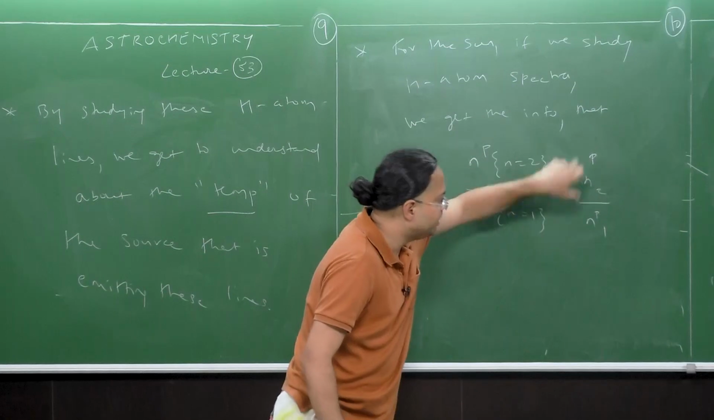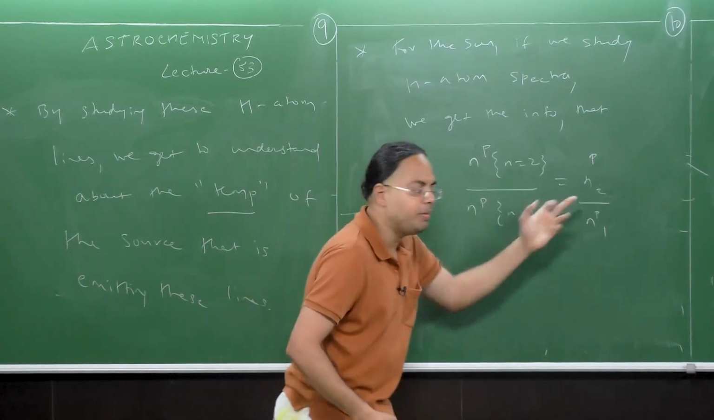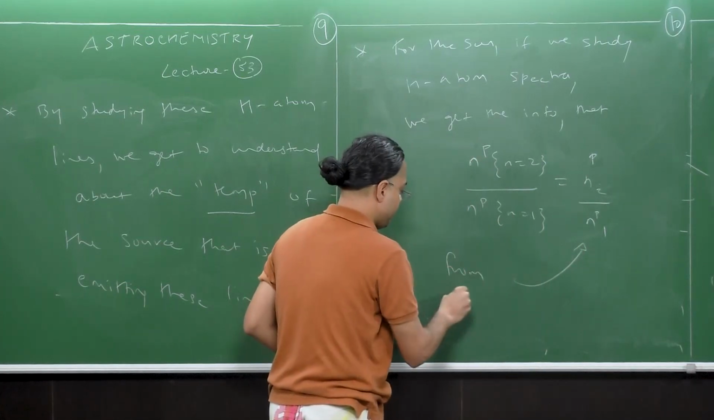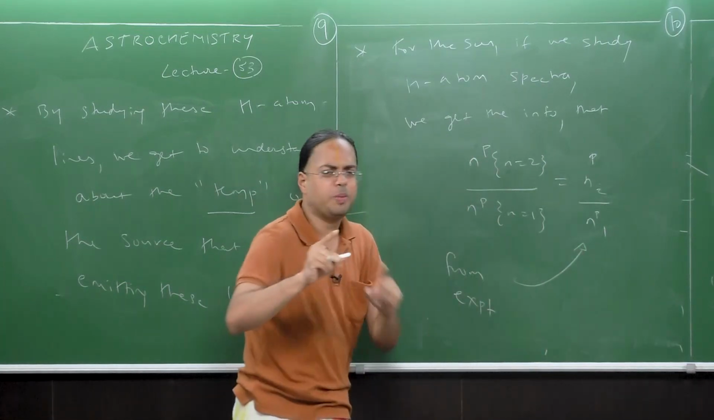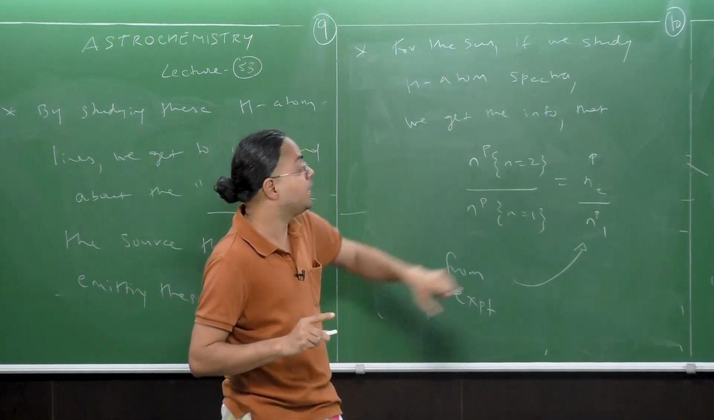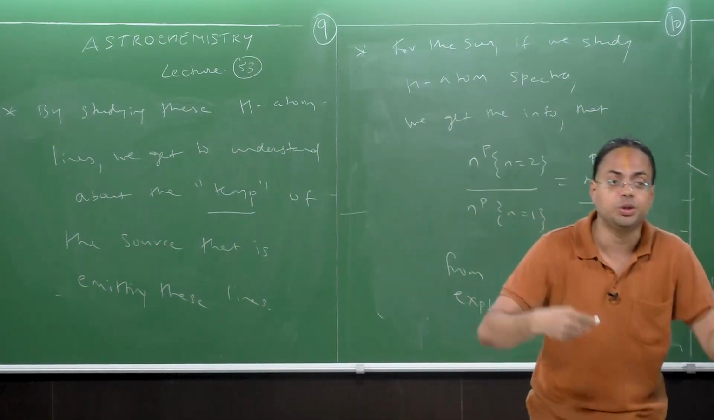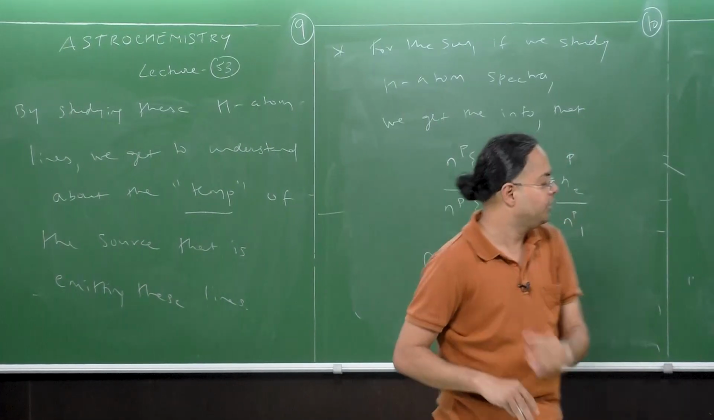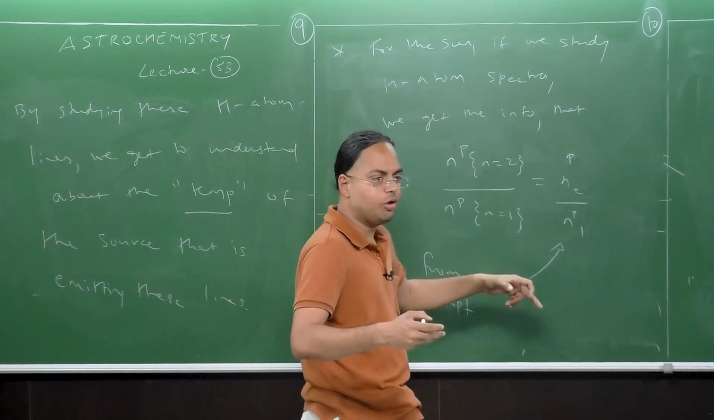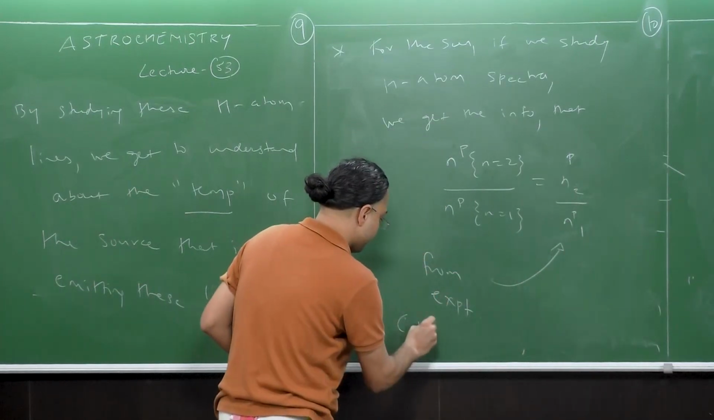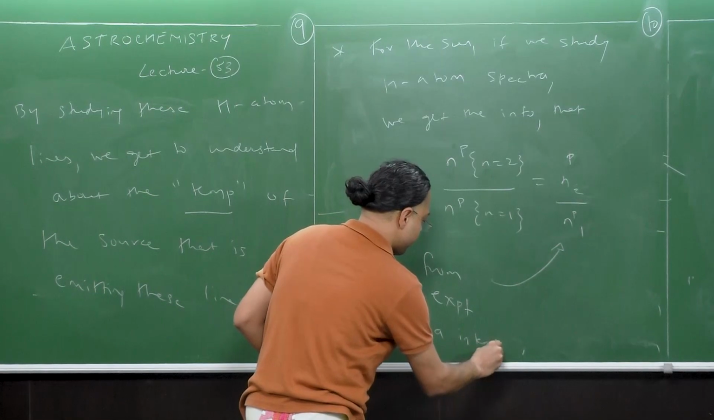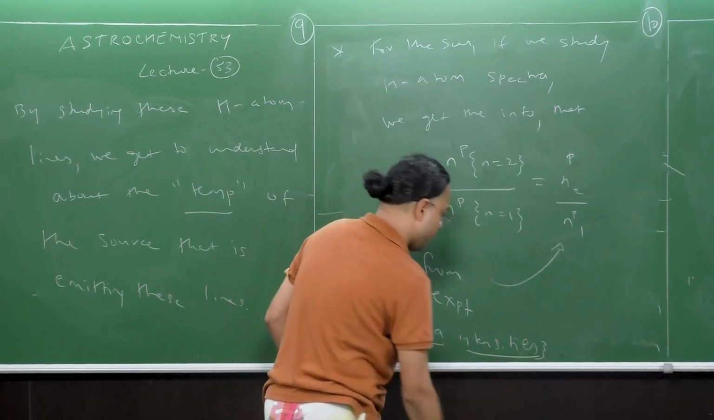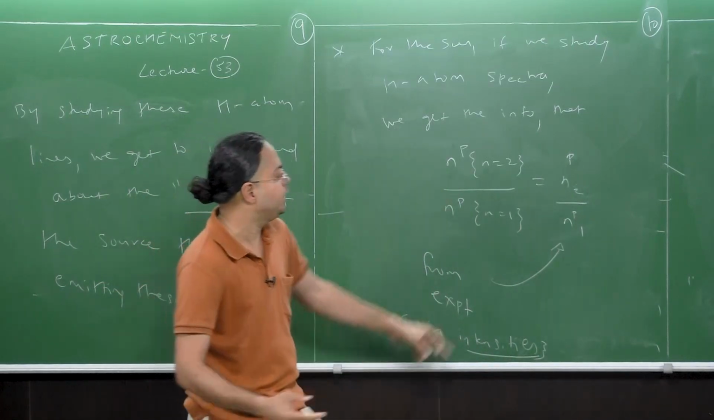Now, this ratio can be obtained from experiments. How do you obtain this ratio from experiments? Well, you don't get the number itself directly. The only information you get is the intensity of the lines. So you measure the intensity of the lines, and by measuring the intensities of the spectral lines, you get this ratio.